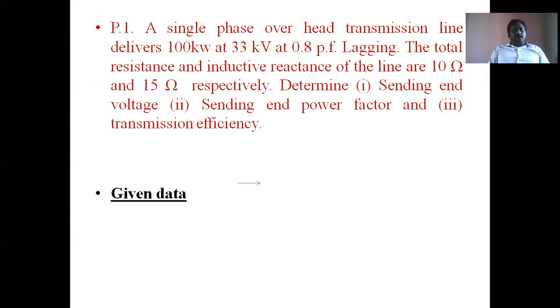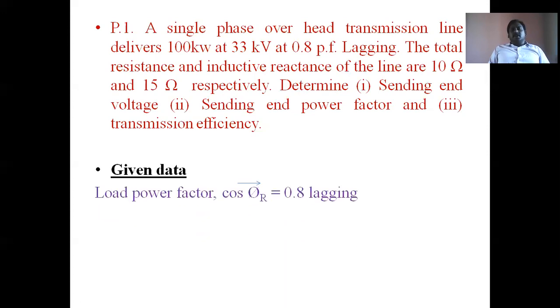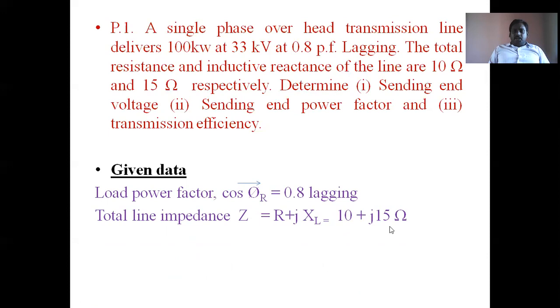See here, the given data is load power factor cos phi r equal to 0.8 lagging, and total line impedance Z equal to R plus jX, where R is 10 and XL is 15, so 10 plus j15 ohm. And one more data is receiving end voltage VR, which is 33 kV, that is 33,000. Receiving end power is also given, 100 kilowatt output power.